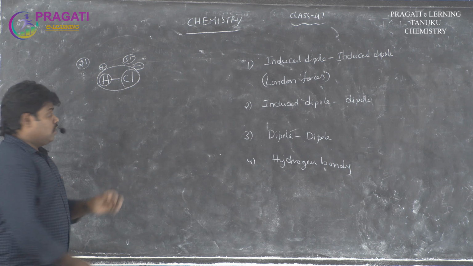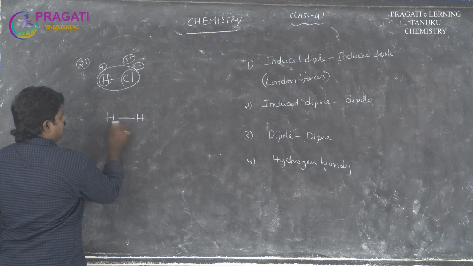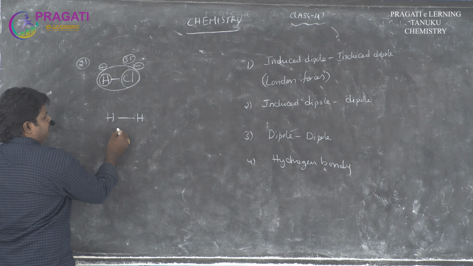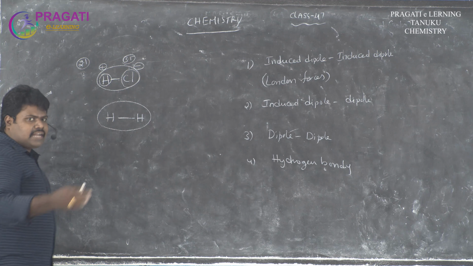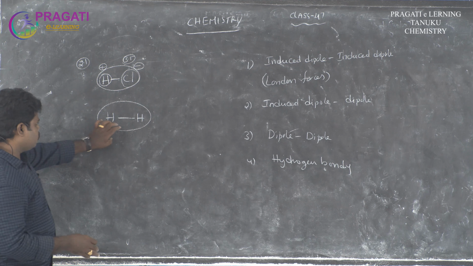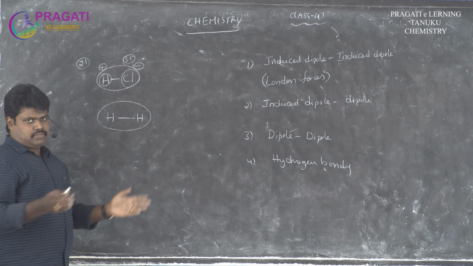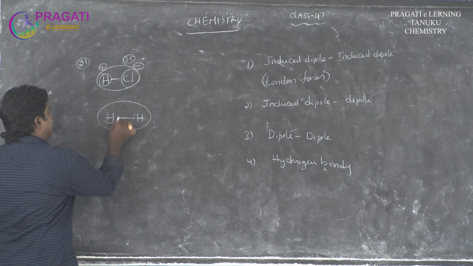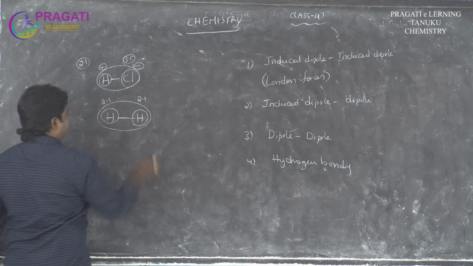Otherwise, take the H2 molecule. In this H2 molecule, a single bond, that means a covalent bond, is formed, and two or more atoms combine to form a molecule. So this is a molecule. In this gas molecule, two atoms are combined, and these two atoms contain the same electronegativity.